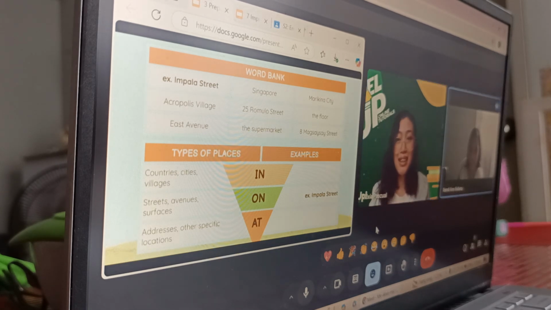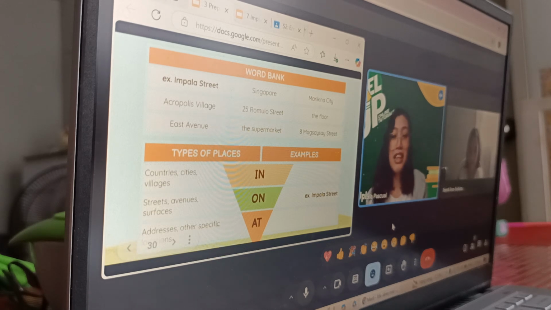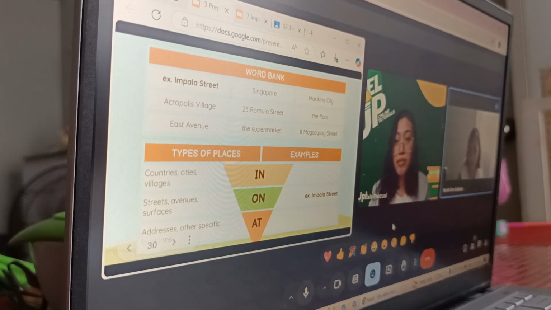In Marikina City. Marikina City. And you said in. Very good. So that is located here in Marikina City. Why is that? Because it is a city. Another one, Ramli. That is correct. Very good. In Singapore. In Singapore, that is also correct because Singapore is a